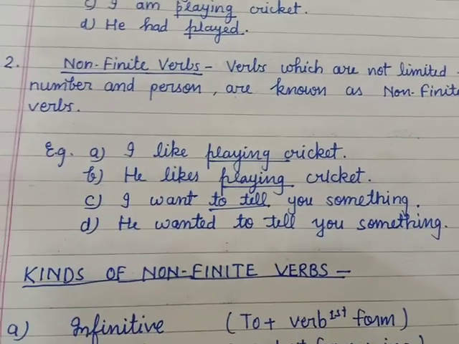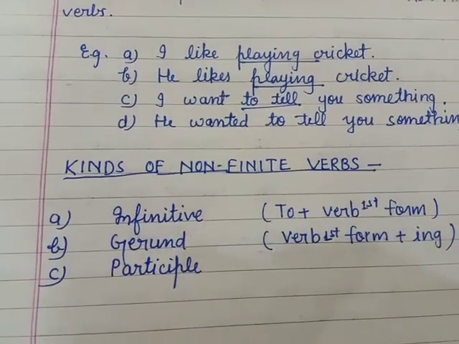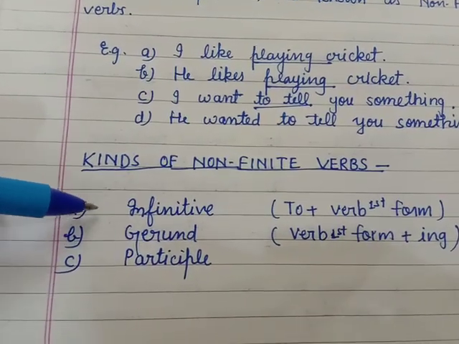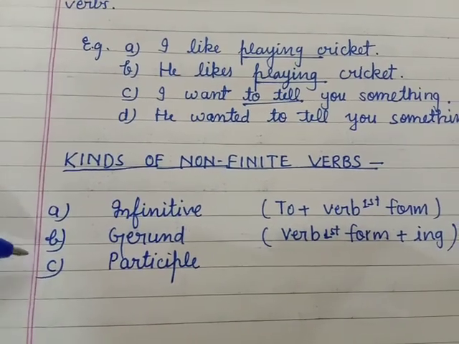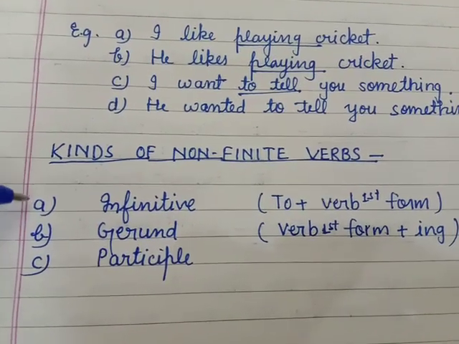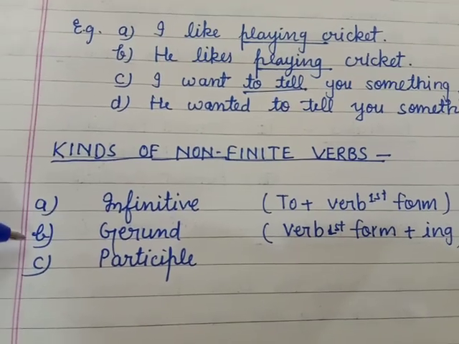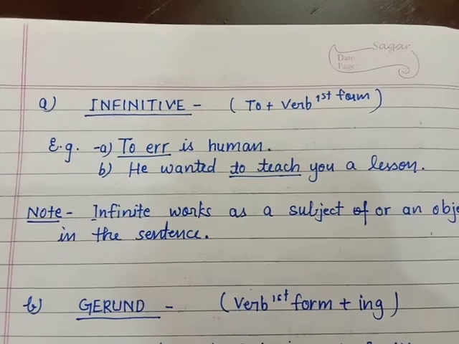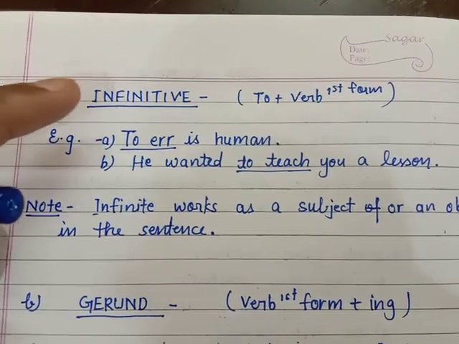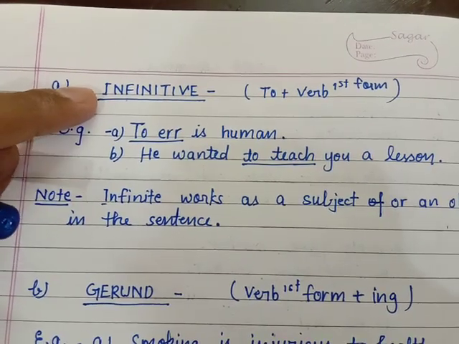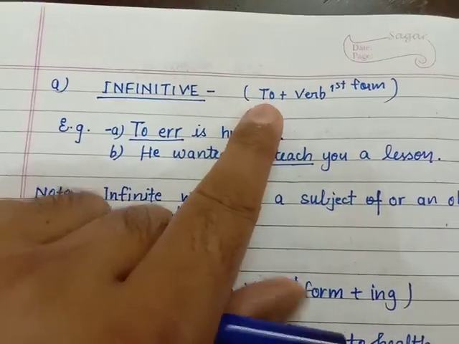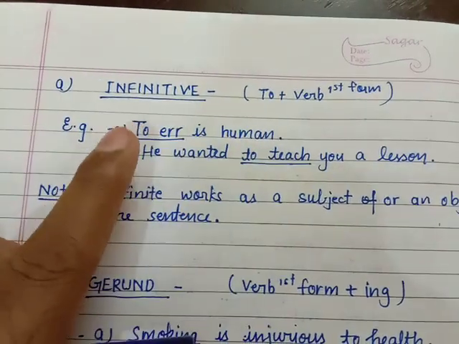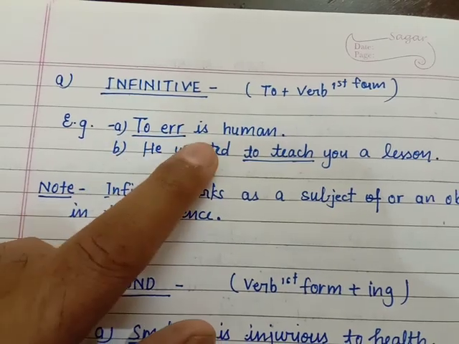So students, now you will see what the non-finite verbs are. The non-finite verbs are infinitive, gerund and participle. How they are formed and what their functions are, I will tell you. First of all, I will tell you about the infinitive. That is formed by to plus the verb's first form. For example, to err is human.